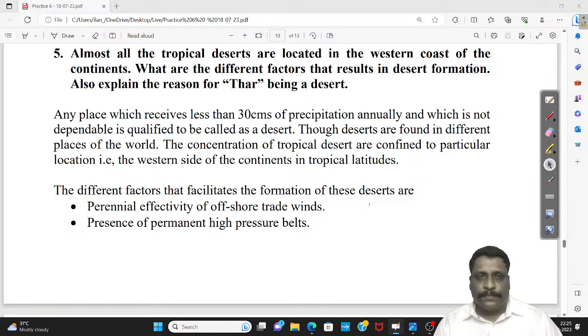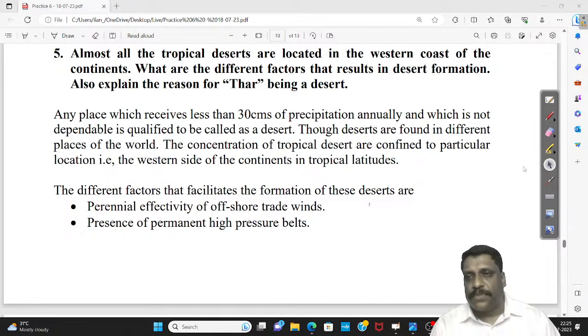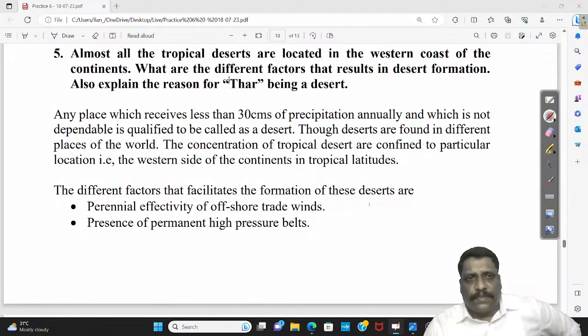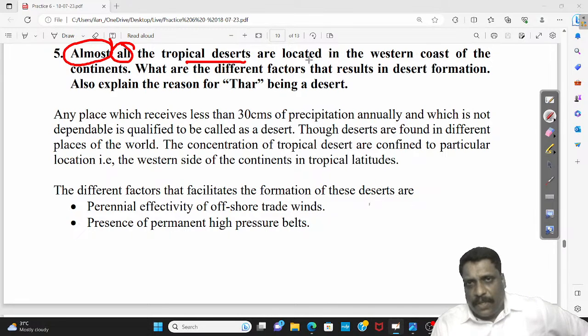Okay, it says, see, the question says, a very beautifully drafted question: almost all, it is not all, almost all tropical deserts are located in the western coast of the continent.